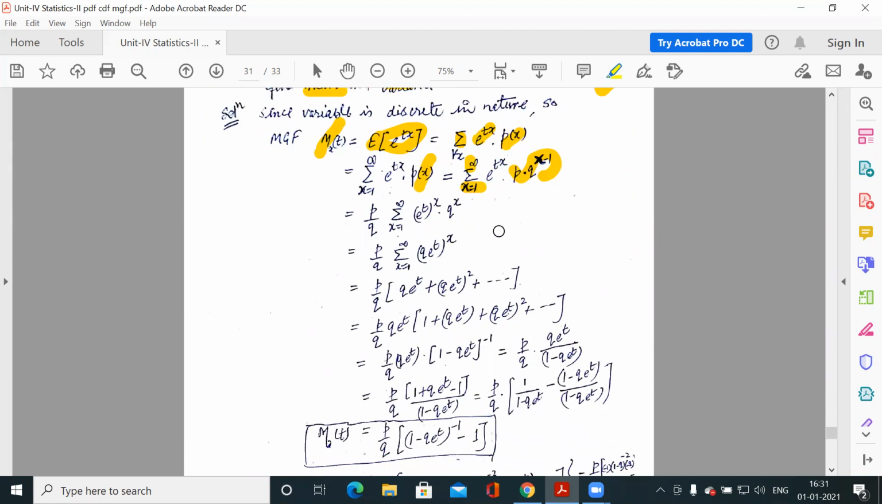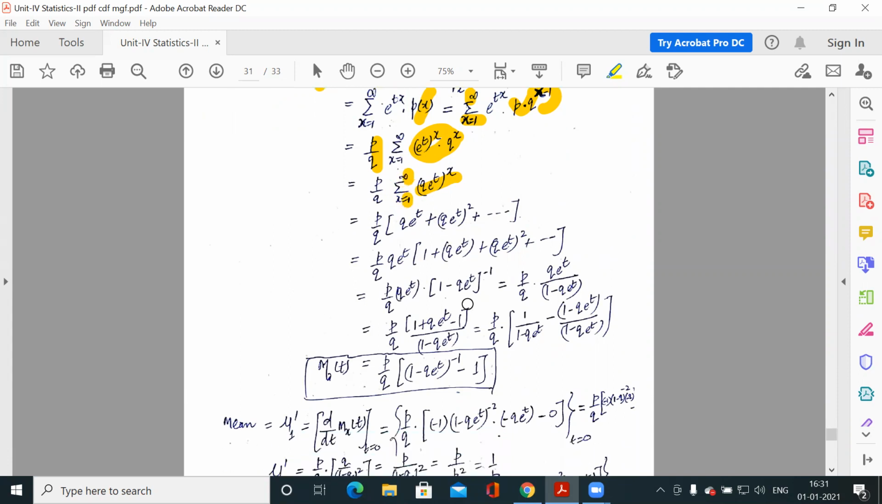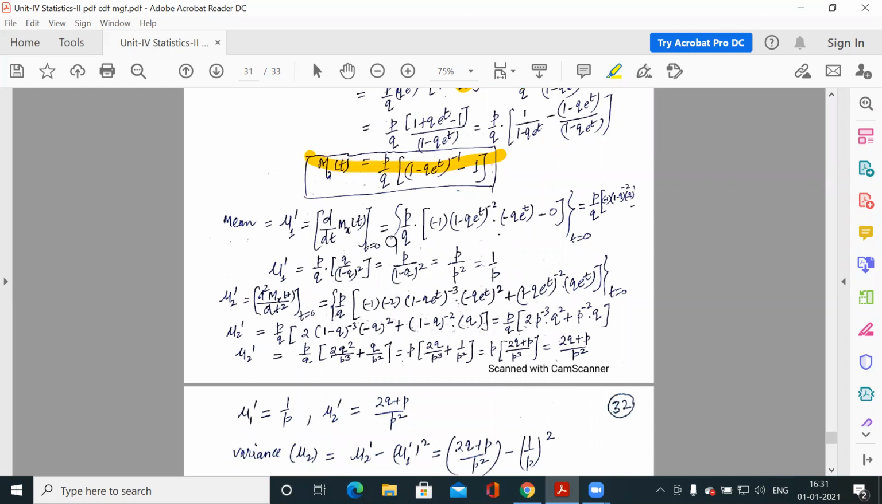Now simply you have to expand this series. The terms which are free from x, you can take out of the summation. So p by q is free from x, so it is outside the summation. What is left here is in terms of x, so this is q e to the power tx. Now apply the x summation, x from 1 to infinite, and you will get this series. So this is your moment generating function.